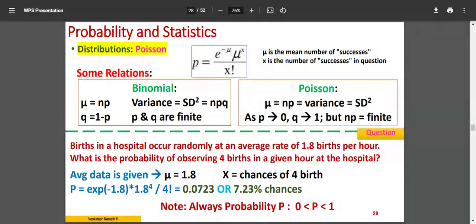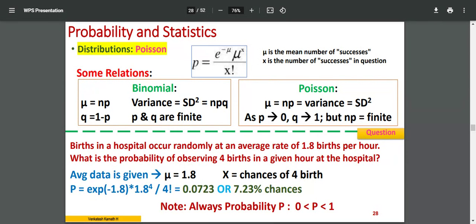So if you multiply NP with 1, it will remain as NP only. The equation is still NPQ there, but Q tends to 1, right? Q will be almost equal to 1. So that Q is negligible, and you'll be taking NP. So in the case of Poisson distribution, mean and variance are equal. In binomial distribution, they are not equal, they are different. So there is a problem based on this.